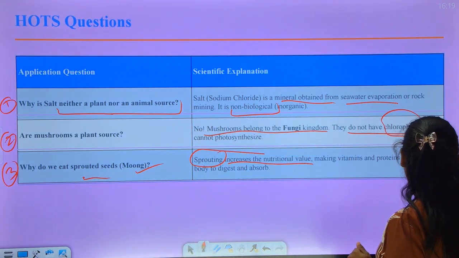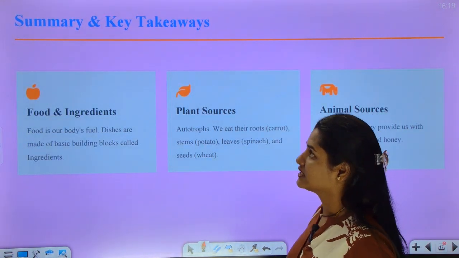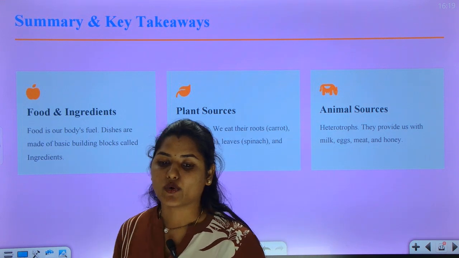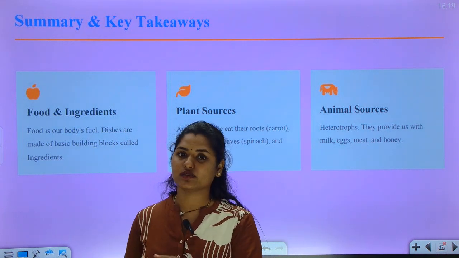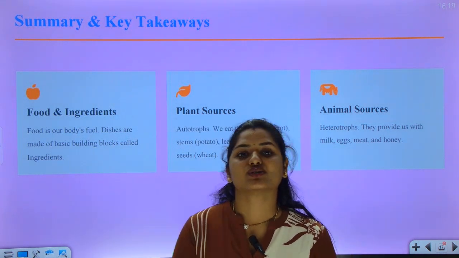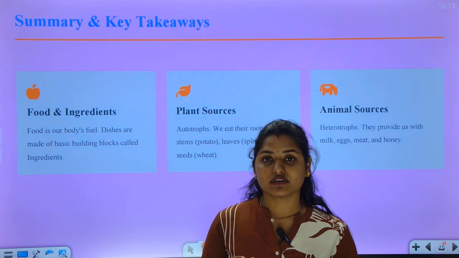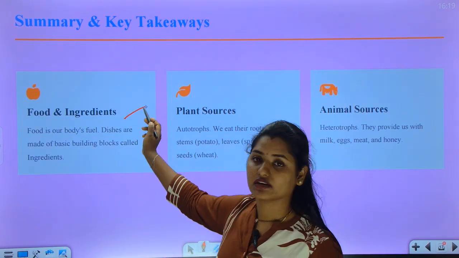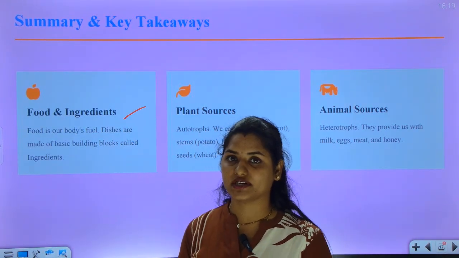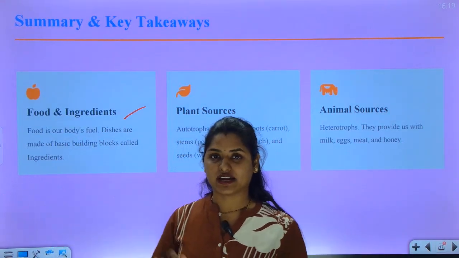Okay. So next, this is a summary. What we have learned from the start, once again I will recap. Here you have what is food and ingredient. Ingredients are the raw materials and the food item is the final product.